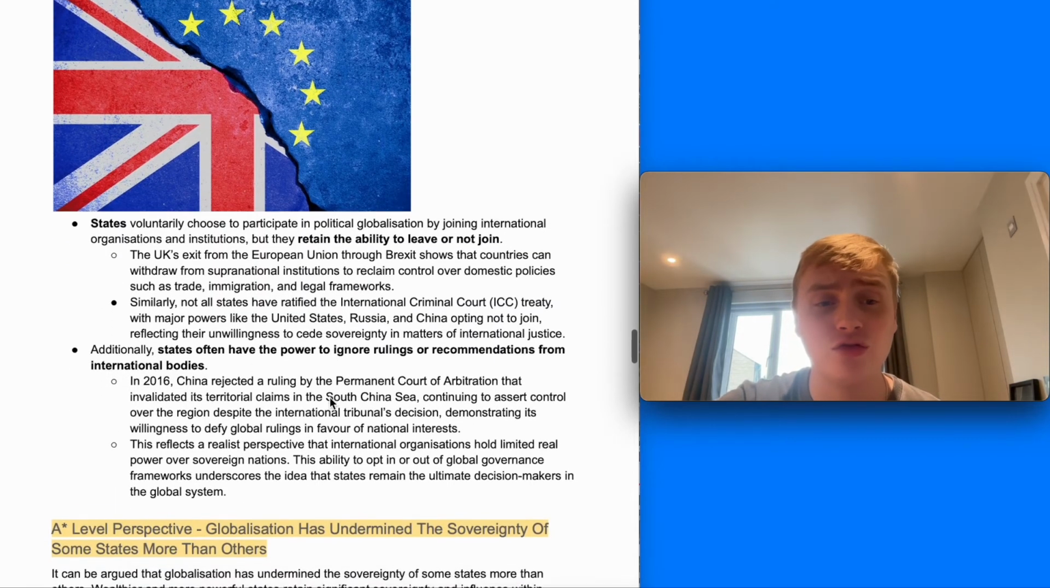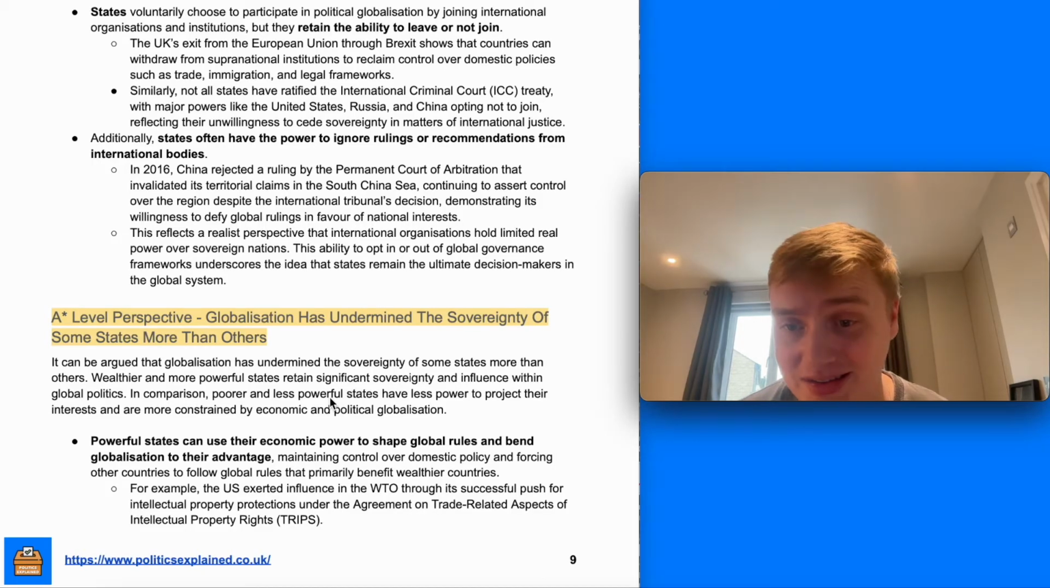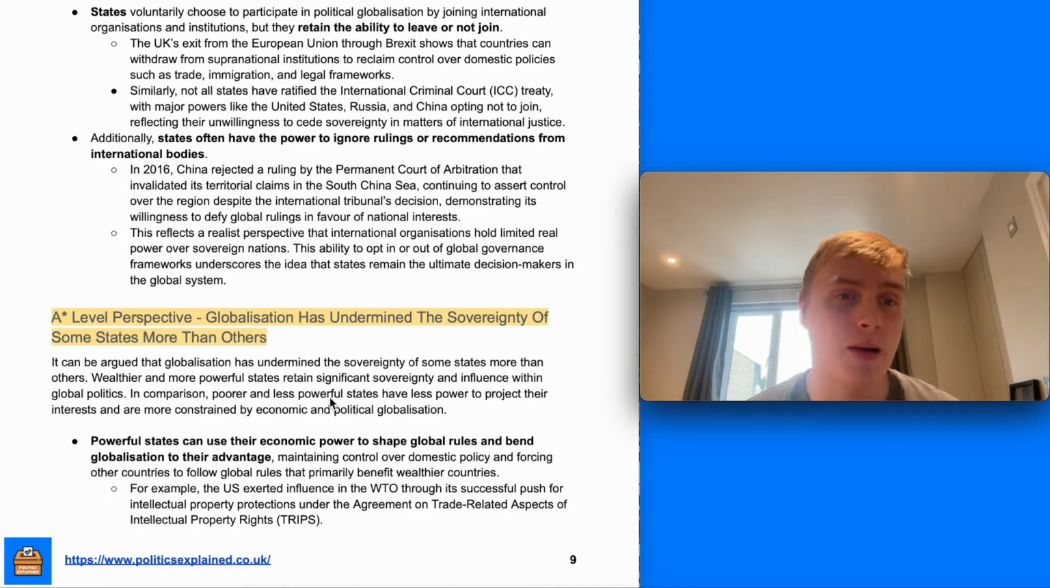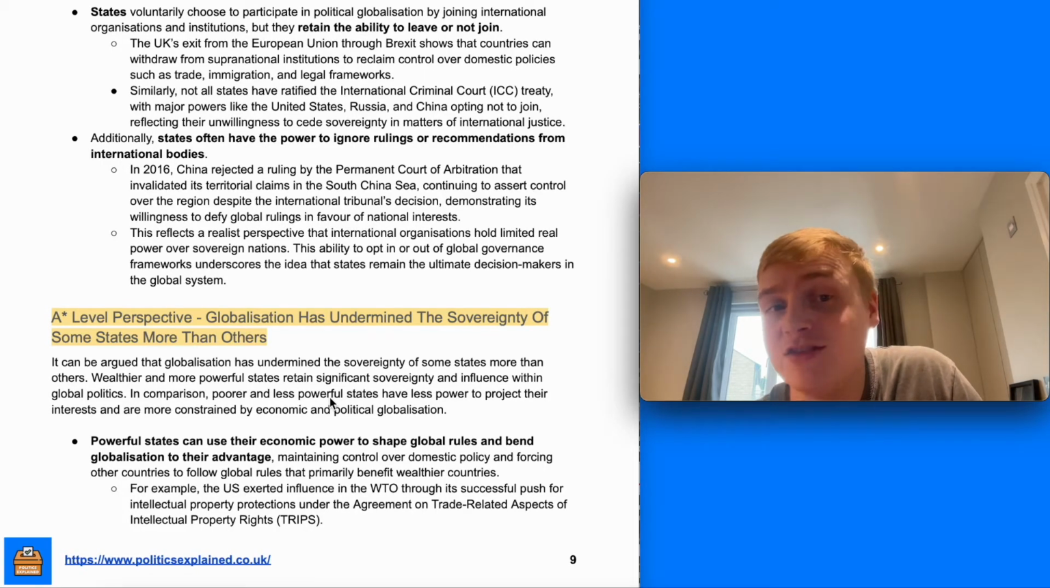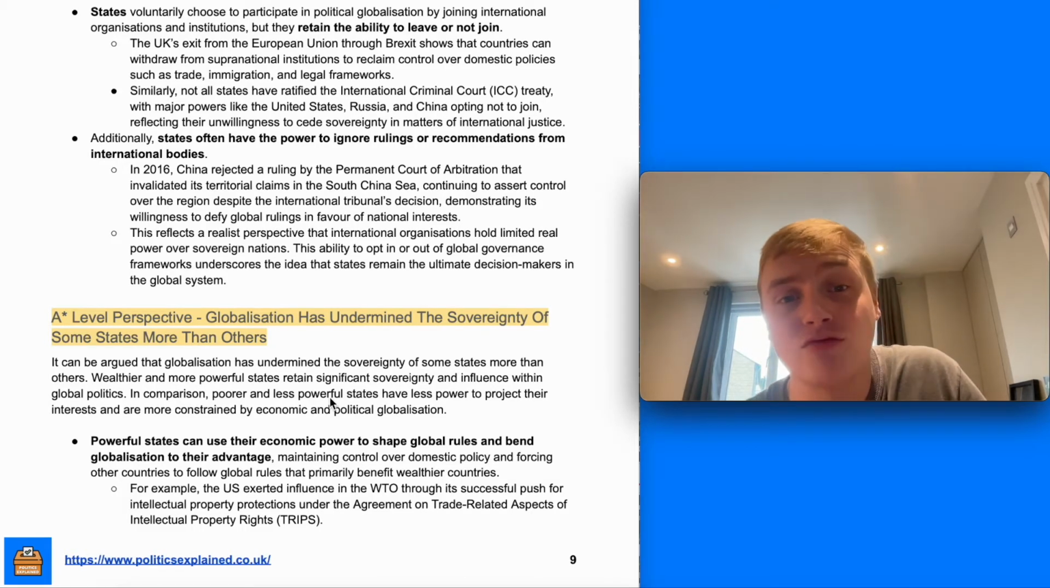Additionally, powerful states in particular have the power to ignore rulings or recommendations from international bodies. There isn't a global police force that can force them to do something. For example, in 2016, in relation to the South China Sea, China rejected a ruling by the Permanent Court of Arbitration that invalidates its territorial claims. It just said, we're going to do it anyway. We're going to assert these claims anyway and just completely reject the recommendation.